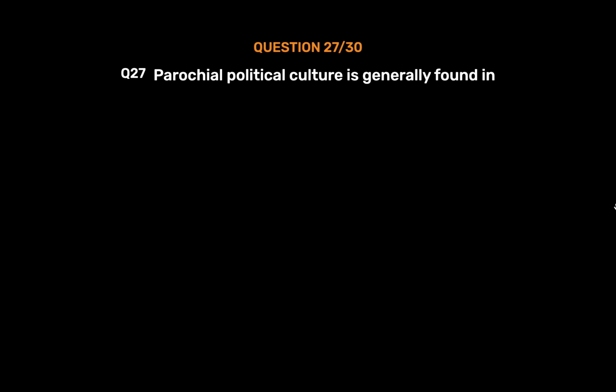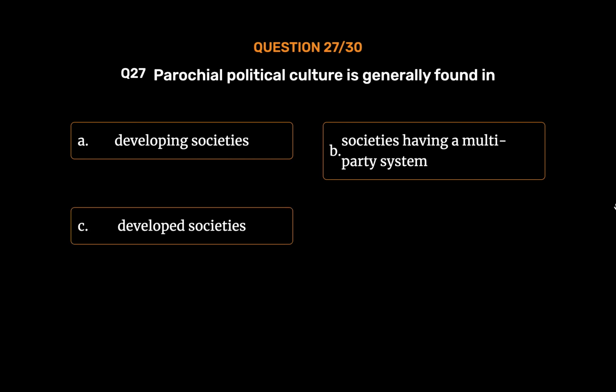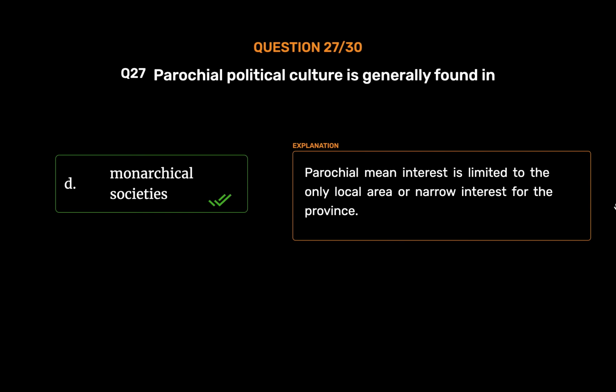Question number 27. Parochial political culture is generally found in Option A. Developing societies. Option B. Societies having a multi-party system. Option C. Developed societies. Option D. Monarchical societies. The correct answer is Option D. Monarchical societies. Parochial means interest is limited to only the local area or narrow interest for the province.